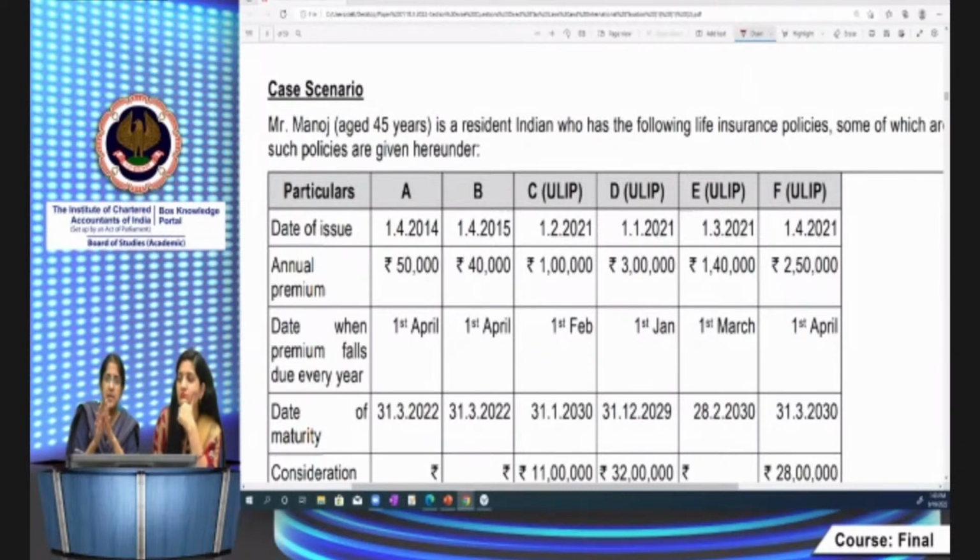Previous years' RTPs you can avoid doing, because even if you do them, you have to keep in mind the amendments which have taken place. Every year it changes a lot. But May 2022 and November 2022 RTPs are very, very important.